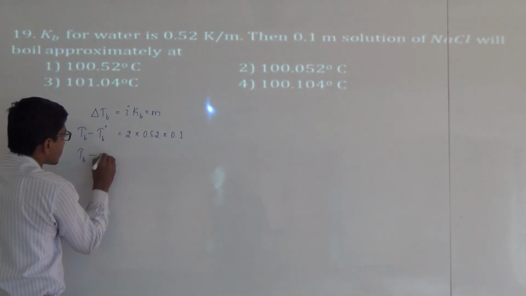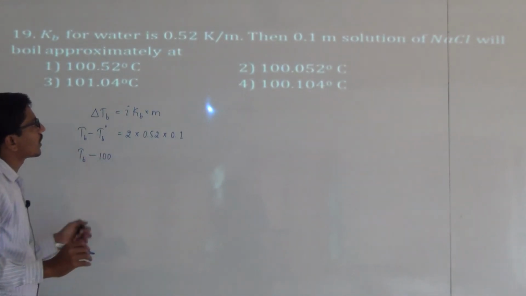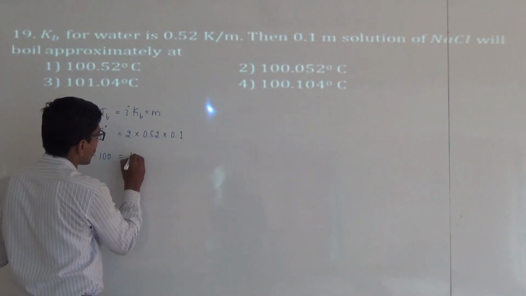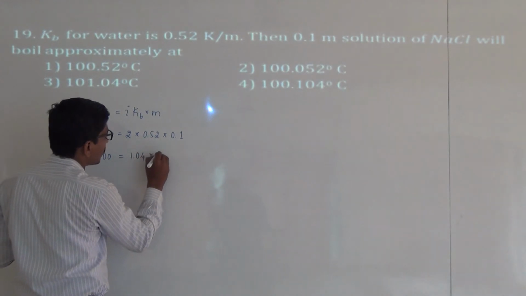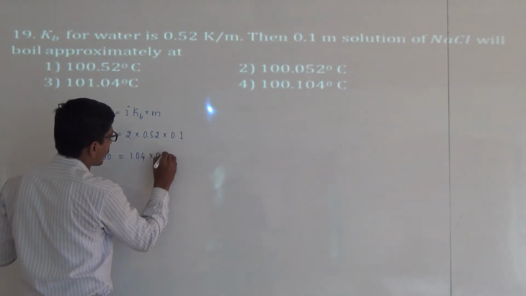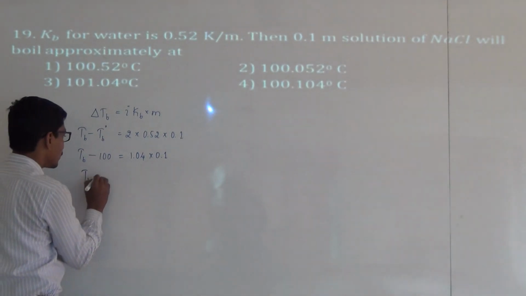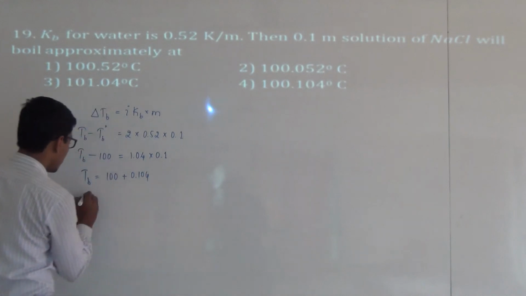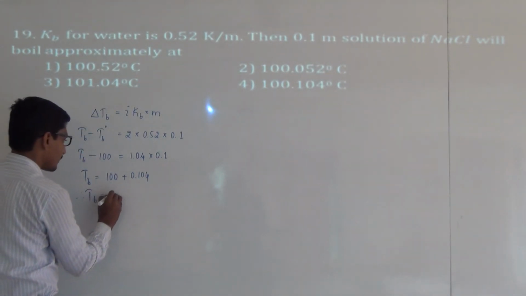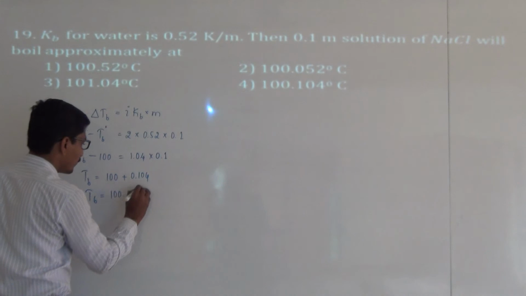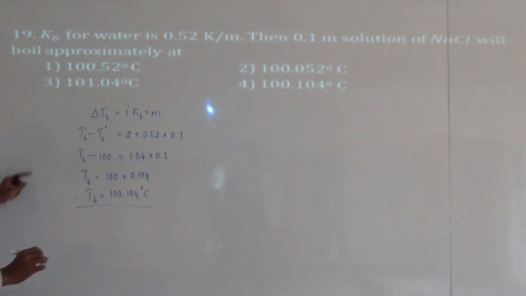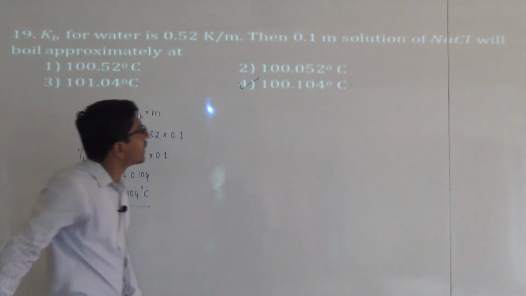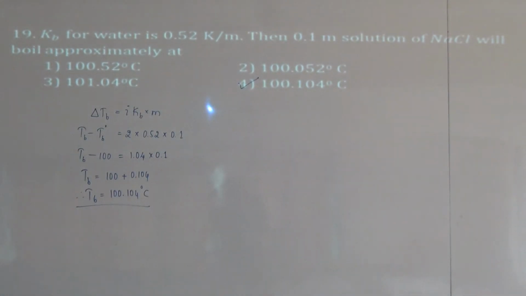Tb minus 100, boiling point of water is 100 degrees Celsius, and this one is 1.04 into 0.1. Tb is equal to 100 plus 0.104. Therefore, Tb is equal to 100.104 degrees Celsius, and the fourth option is the right answer for this question.